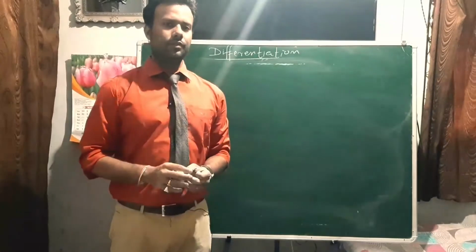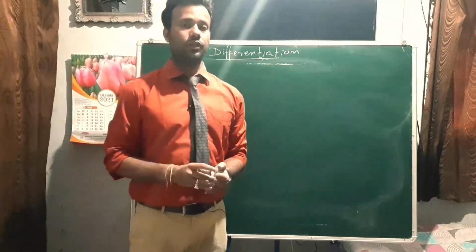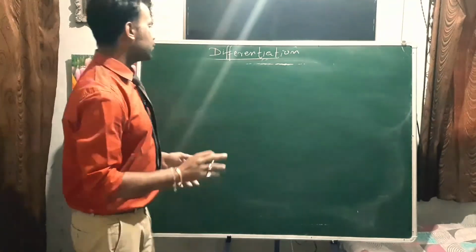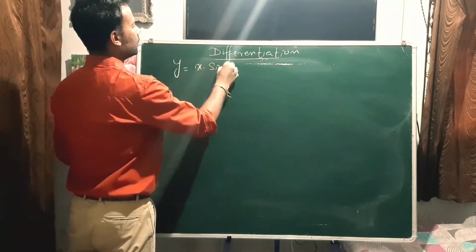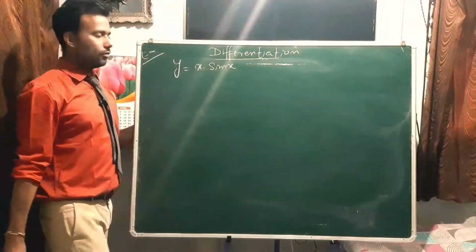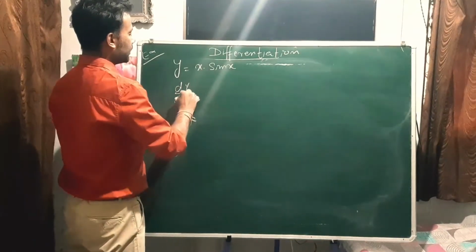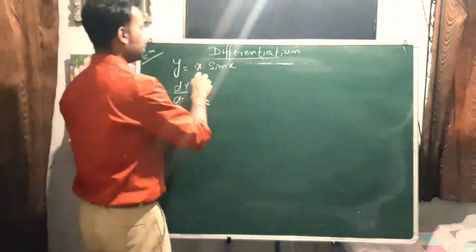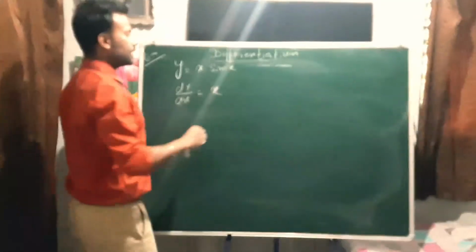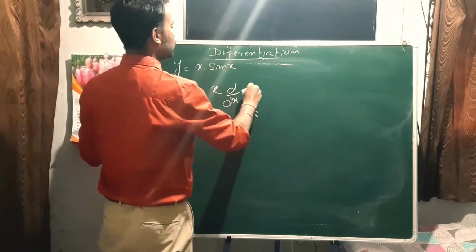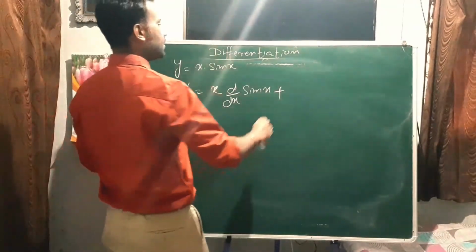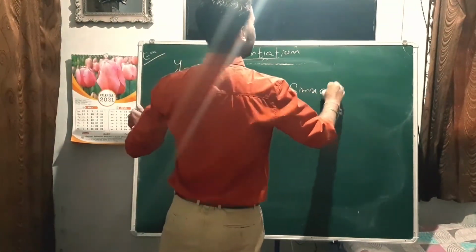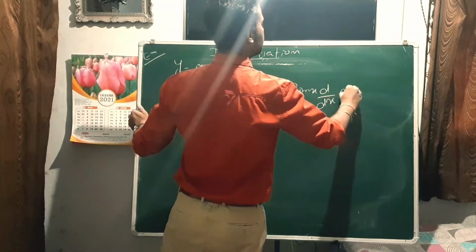So let's see an example based on the product or the multiplication of two functions. Let's say y equals x into sin x. Now these are two functions. What is the formula? dy by dx: first function same, x, differentiation of second function, d by dx of sin x, plus second function same, sin x, and differentiation of first function, that is x.